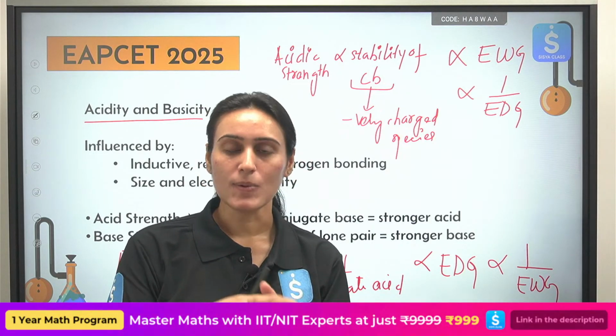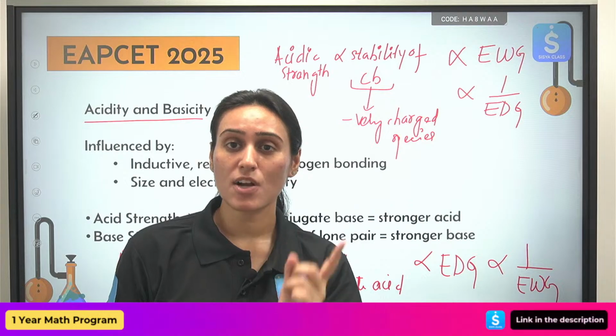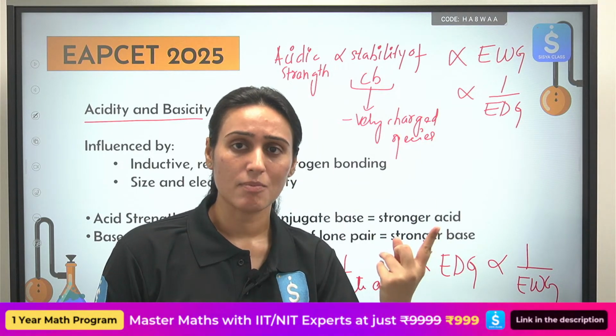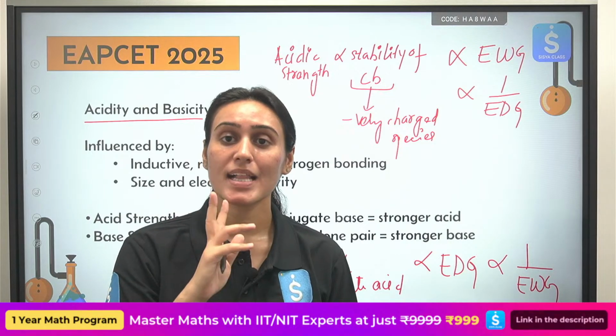So in a compound, if you have a lone pair of electrons and that lone pair of electrons is already present in conjugation within the compound, you will not donate that lone pair of electrons to someone else. So your basic strength will decrease.